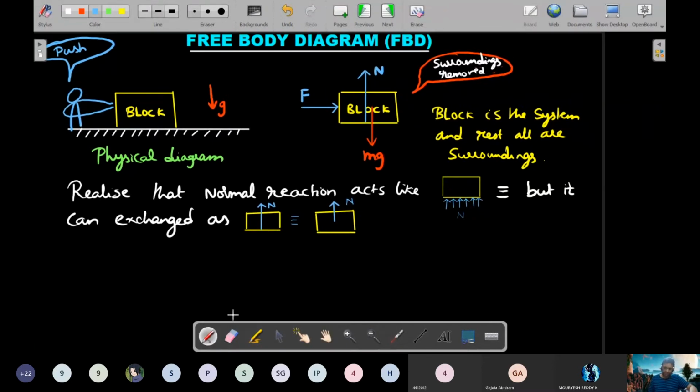If you remember and have gone through the lectures that I have given on vectors, you realize that this type of calculation is called transmissibility of the force.